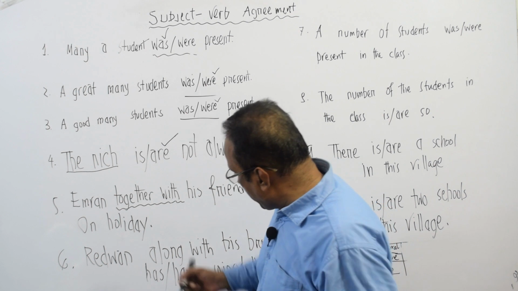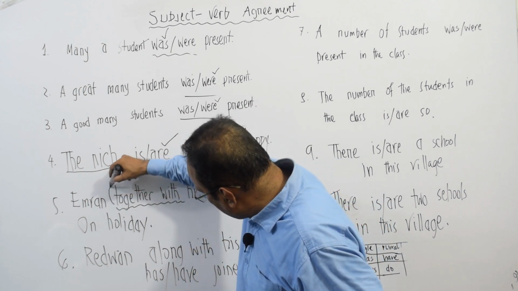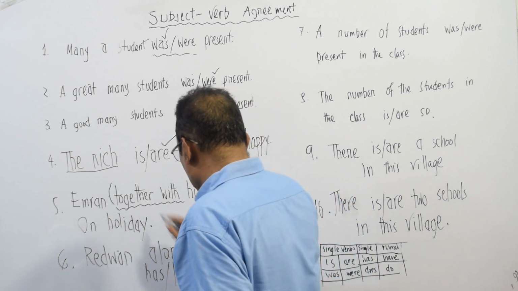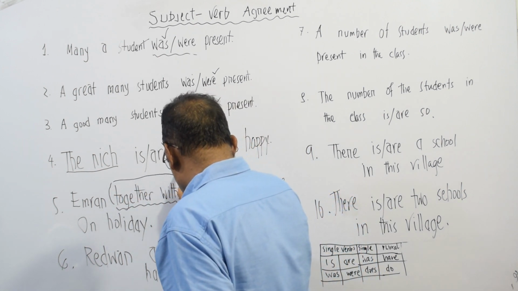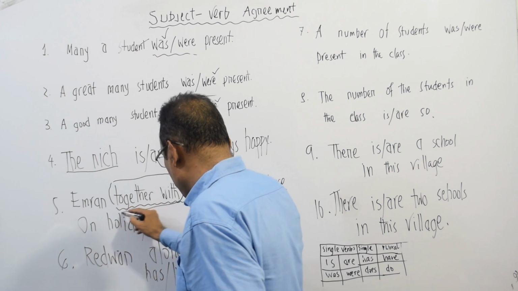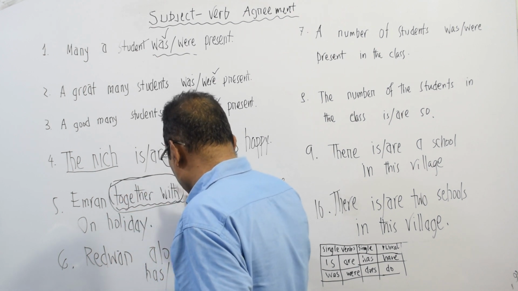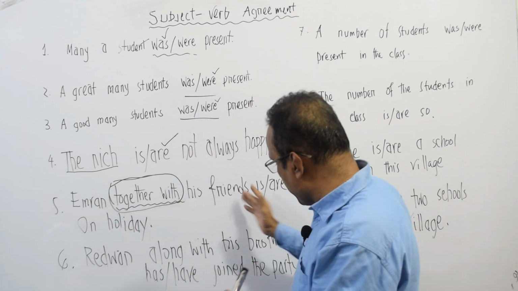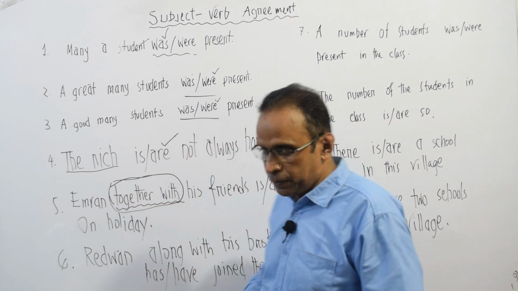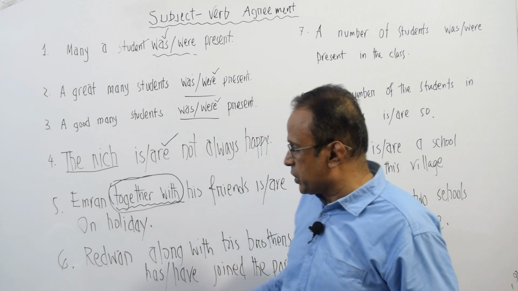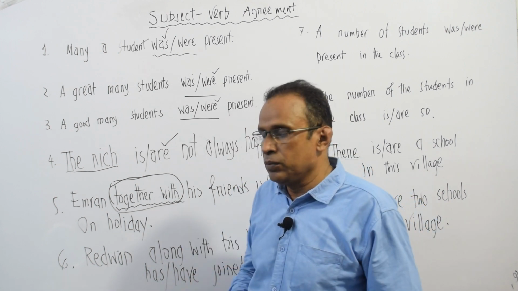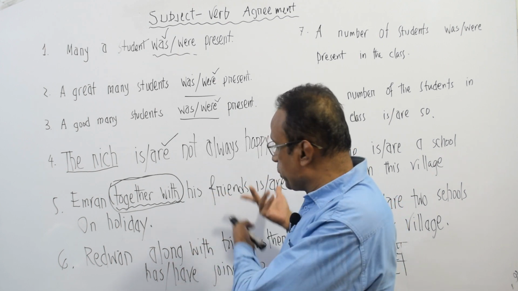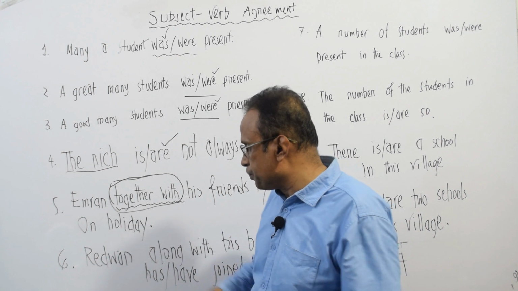So look at this phrase, together with. Imran together with, okay, take it in the circle, together with. Imran together with his friends are on holiday. We can understand not only Imran but also his friends are on holiday.